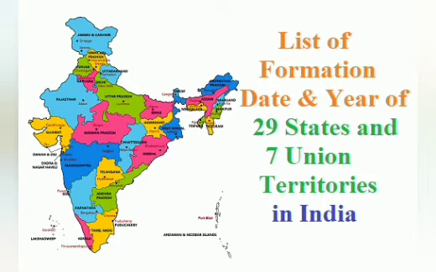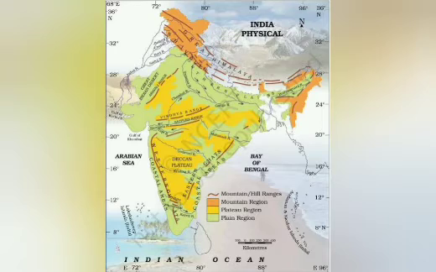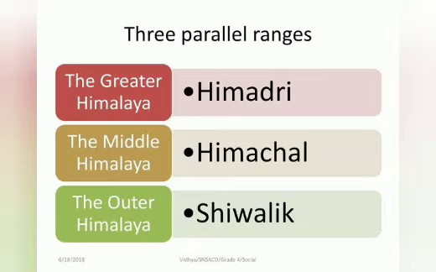Okay. Now coming to the geographical divisions in India. As I said, to the northern side we have Himalayas. Then we have the northern plains. Towards the west we have the Indian deserts. And then towards the south we have the peninsular plateau and the coastal areas. Now coming to the 3 parallel ranges in Himalayas. Himalayas has 3 parallel ranges. The greater Himalaya, the highest range, is Himadri. Then we have Himachal, the middle one, and the outer Himalayas, the Shivaliks.